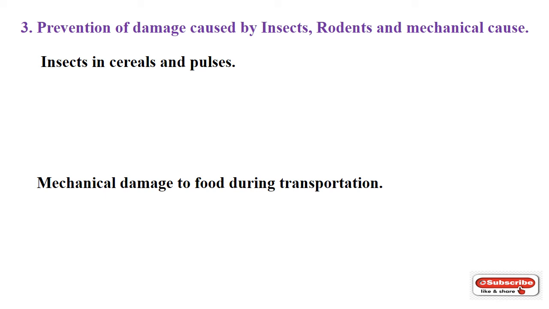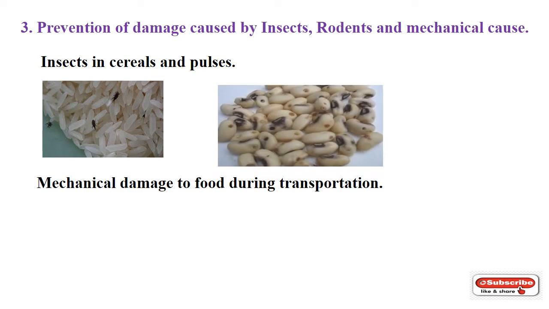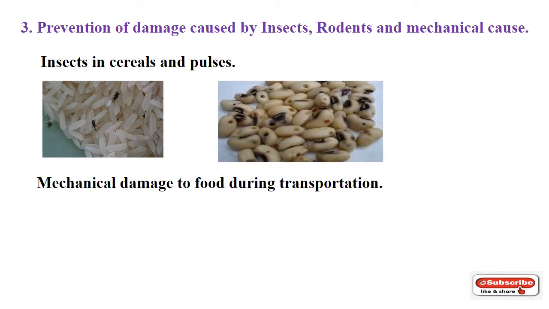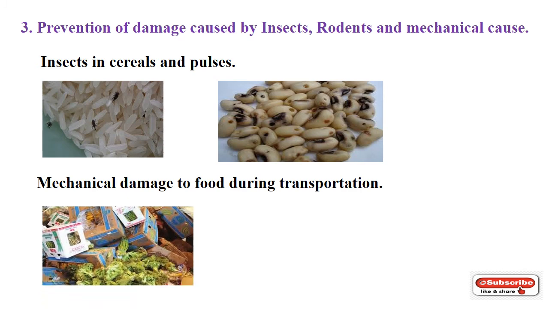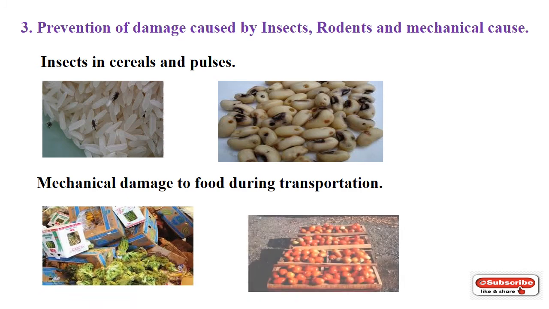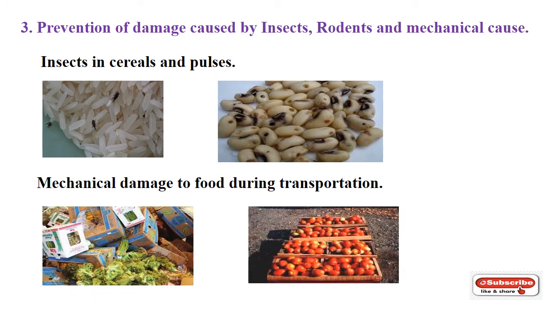Number 3. Prevention of damage caused by insects, rodents and mechanical causes. There is spoilage of foods due to insects and rodents in cereals and pulses. This can be prevented by keeping them in an airtight container. Mechanical damage to foods during transportation can be prevented by packing fruits or vegetables in a proper packaging material.